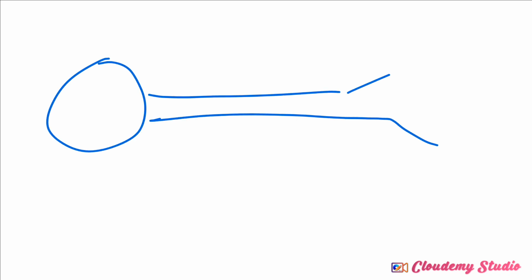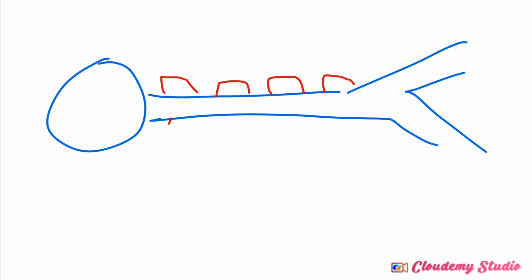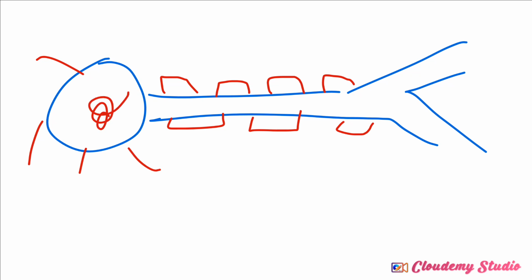We have a neuron like this. Then we have something like this. We have the axon terminal. Now there will be something like this here. Look at these things. They are called what? They are called myelin sheaths. You understand? These are dendrites. We have the cell body. So this is a myelinated neuron. They are the ones that have myelin sheaths. But the ones that don't have myelin sheaths are called unmyelinated neurons. You understand? We'll be telling you the function of myelin sheaths in the coming videos.